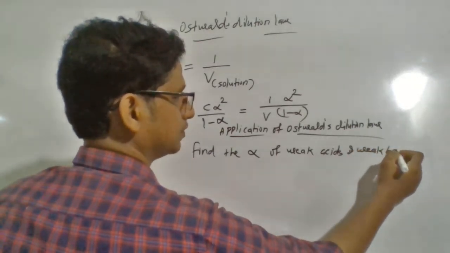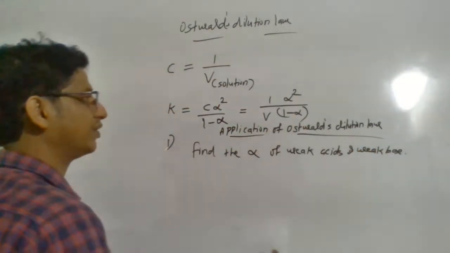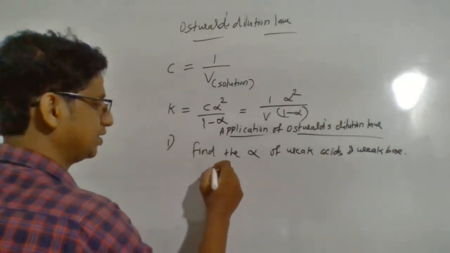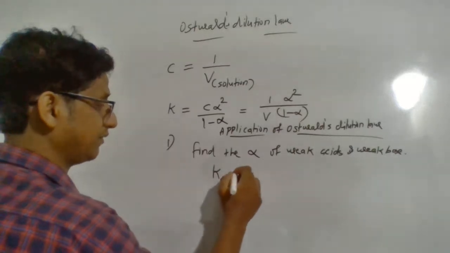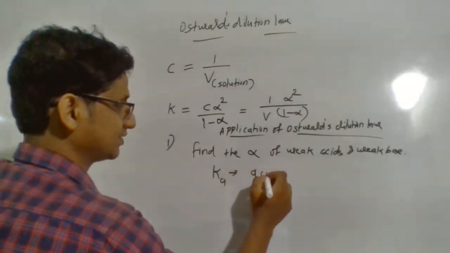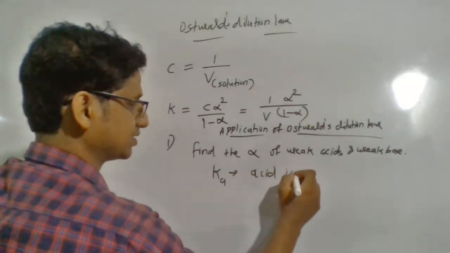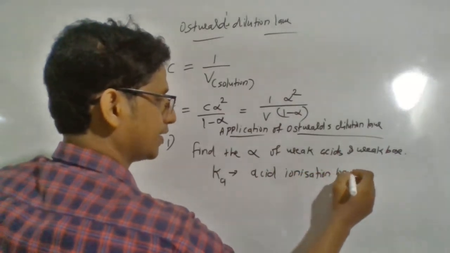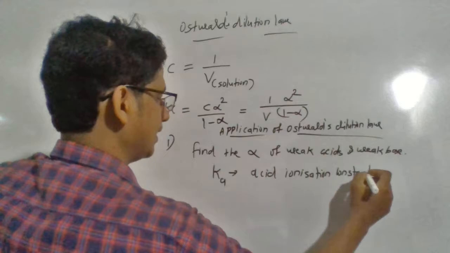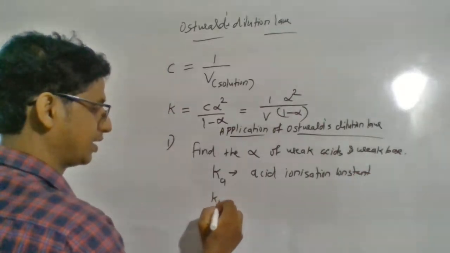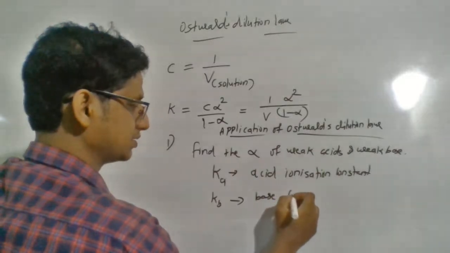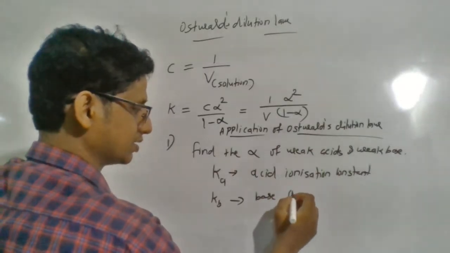The same equation, the same way you can derive. If we are talking about weak acids, we represent K as Ka, where Ka represents the acid dissociation constant or acid ionization constant. And Kb will be the base dissociation constant, or base ionization constant.